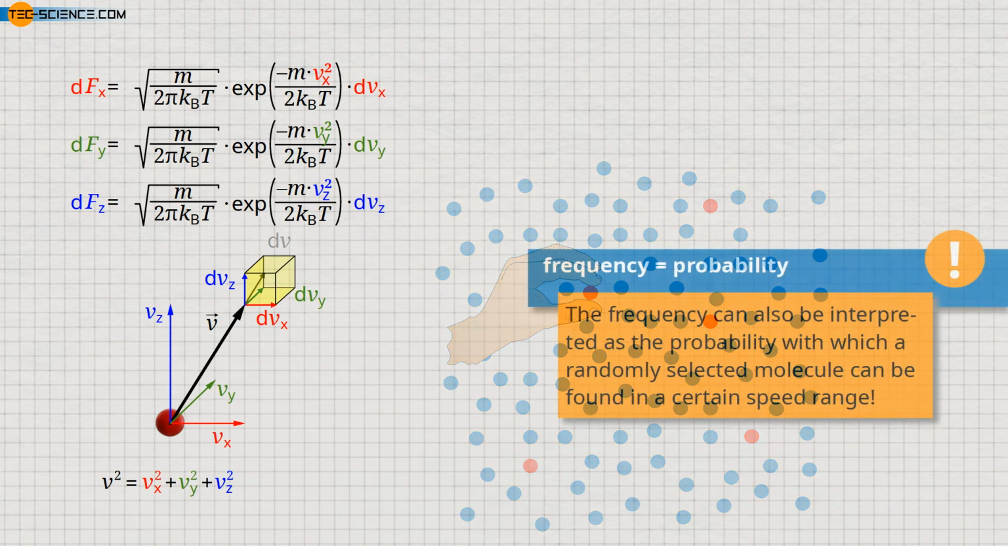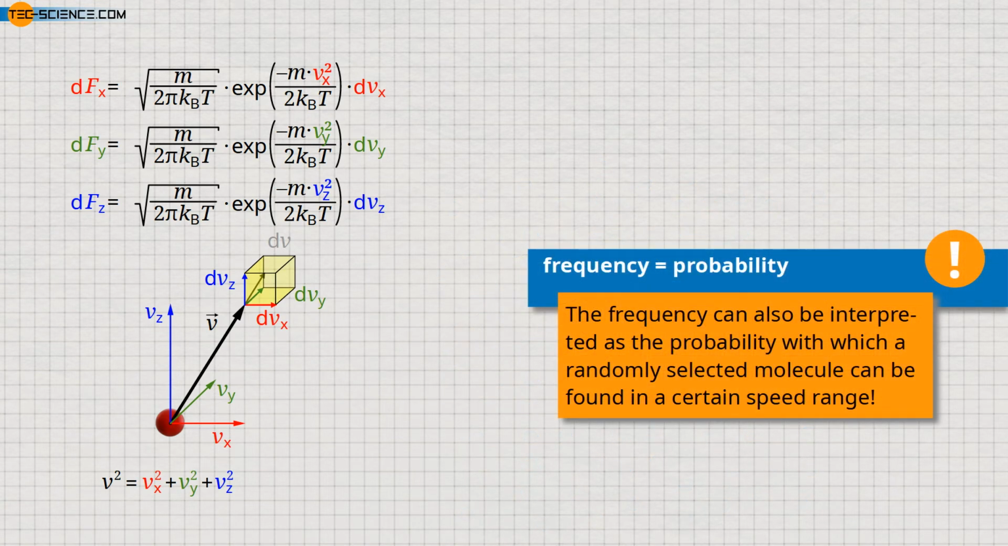So note that the frequency can also be interpreted as the probability with which a randomly selected molecule can be found in a certain speed range. Thus, the frequency function can also be interpreted as a probability function. In the following, it makes more sense for the understanding to interpret the frequency of occurrence of a speed range better as a probability.